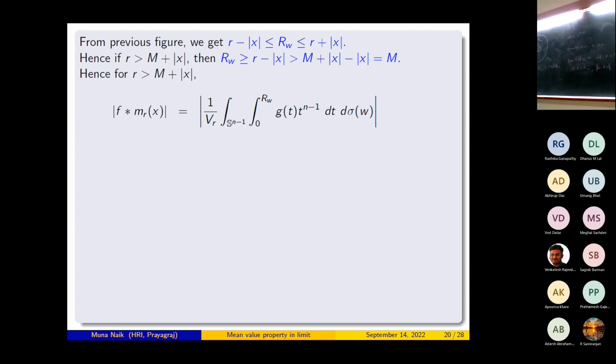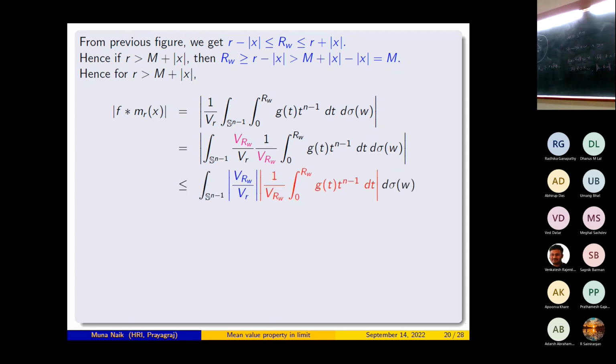Now I will do a multiplication and division. So this is equal to the modulus of the integration over S^{n-1} of V_{r_w} by V_r into 1 by V_{r_w} integration from 0 to r_w of t^{n-1} dt d sigma w. Now I will put the modulus inside, so this is less than or equal to the modulus of V_{r_w} by V_r into the modulus of 1 by V_{r_w} integration from 0 to r_w of t^{n-1} dt d sigma w.